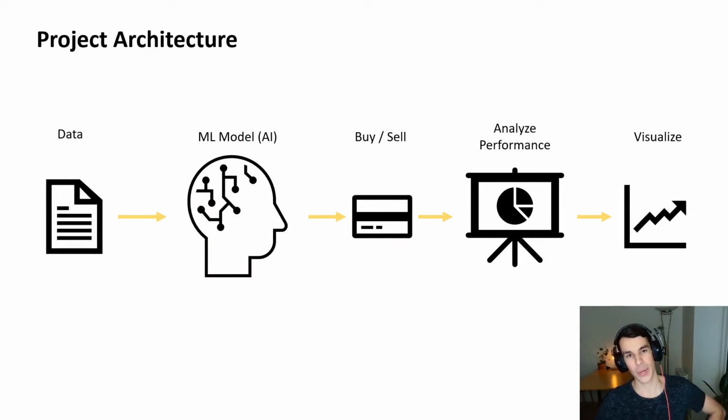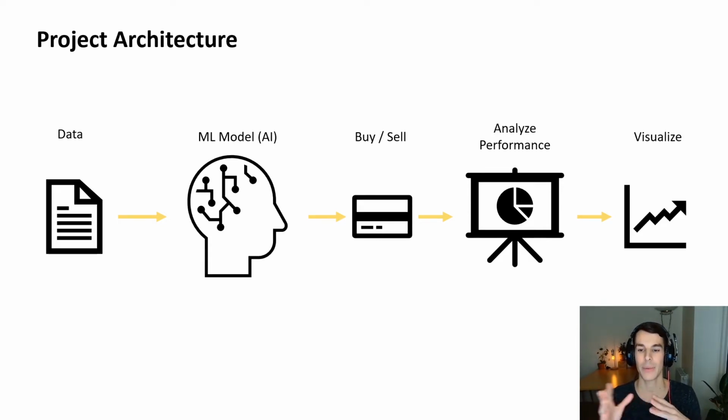Okay, let's see. We are learning through doing, specifically a project that will be a bot for trading Bitcoin or some other asset. Doesn't matter, but we will start with Bitcoin. First, we will get some data. Then we will feed it into a machine learning model that will output some signals or some orders. Buy now, sell now, close the position, cash out.